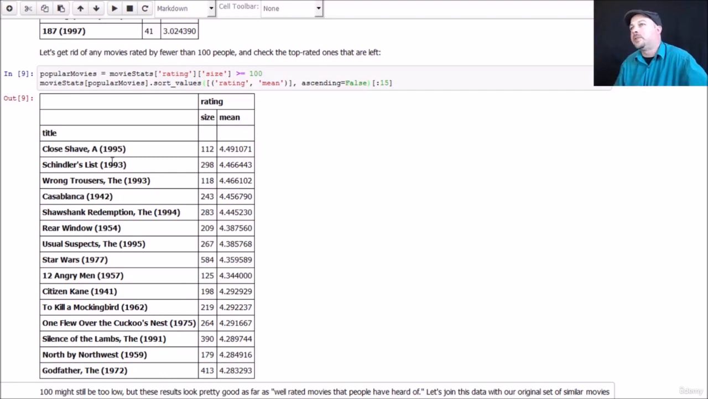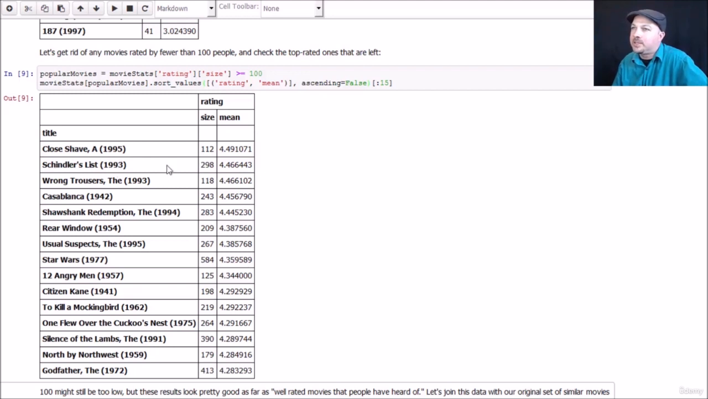Highly rated popular movies. A Close Shave apparently was a really good movie, and a lot of people watched it and they really liked it. So again, this is a very old data set from the late 90s. So even though you might not be familiar with the film A Close Shave, it might be worth going back and rediscovering. Add it to your Netflix queue or whatever.